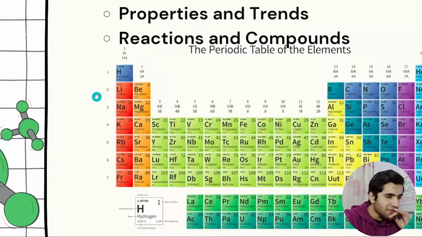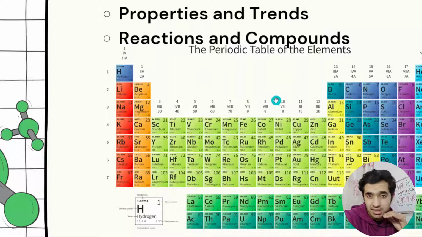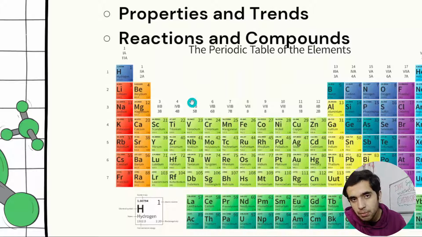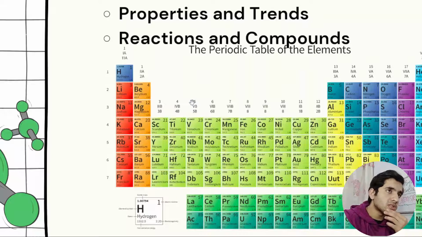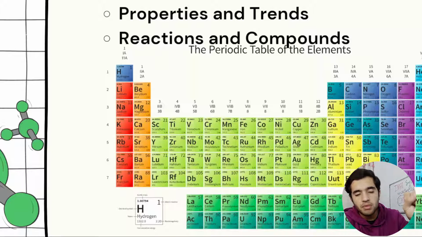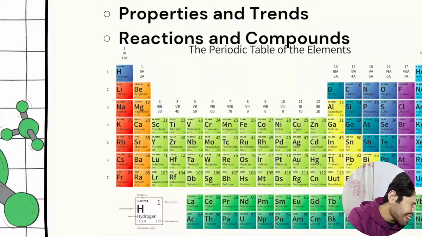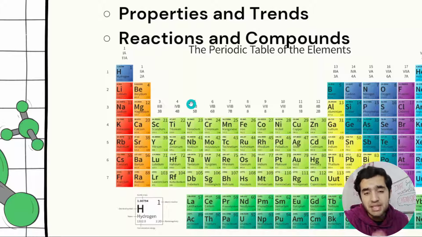But from left to right there is no increase in atomic radius, but there is increase of just nuclear charge. What is nuclear charge? Protons. What does proton do? Proton attracts electrons.